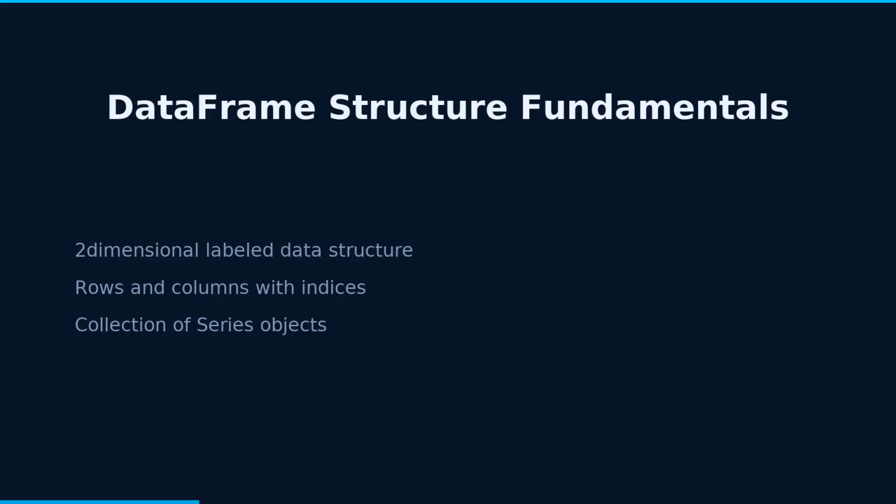A data frame is fundamentally a two-dimensional data structure with labeled axes for both rows and columns. Each column is essentially a series object sharing a common index with other columns. This structure provides the foundation for efficient data access and manipulation operations. Data frames excel at handling heterogeneous data where each column can contain different data types including integers, floats, strings, dates, and complex objects. This flexibility is crucial for real-world datasets.